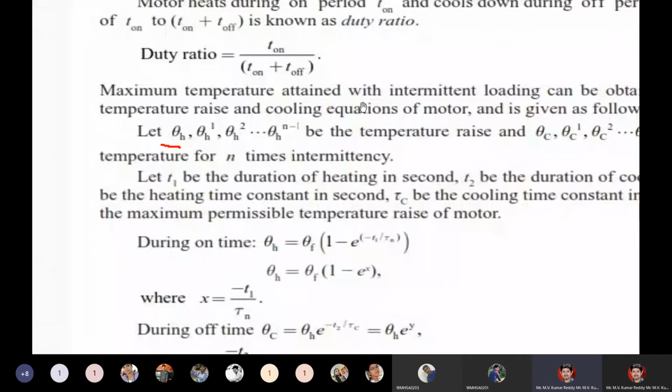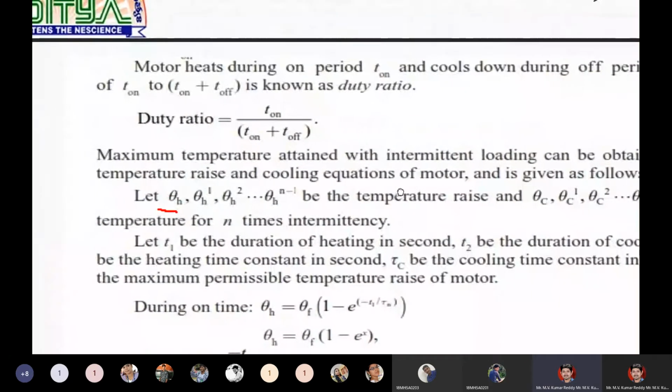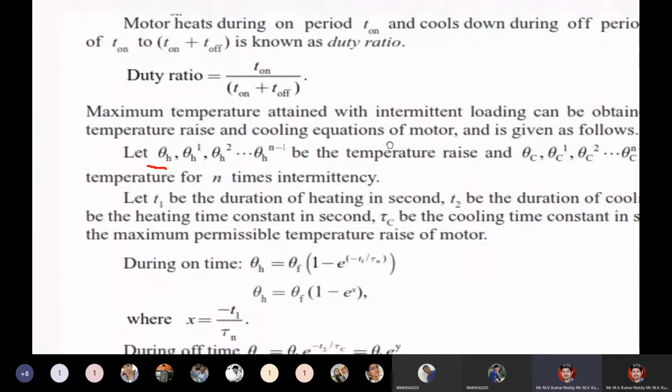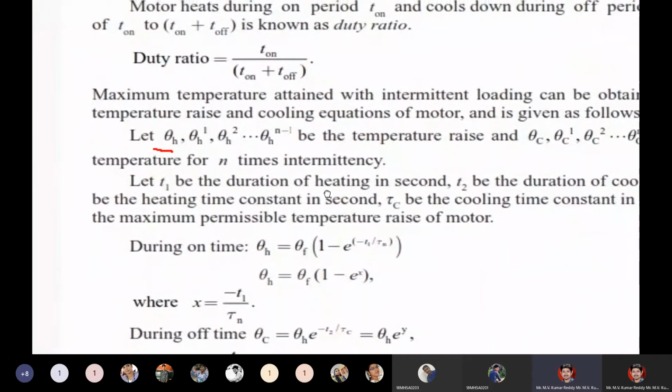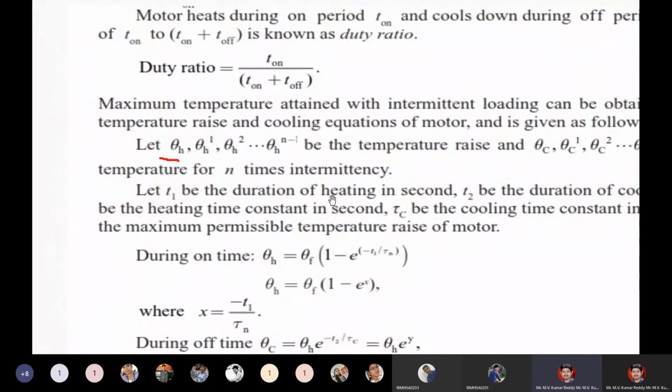Here theta is the temperature. Now we have to calculate the final temperature of the motor. In a motor there are two types of temperature change, heating and cooling, which are very important. For that you have to calculate the temperature.